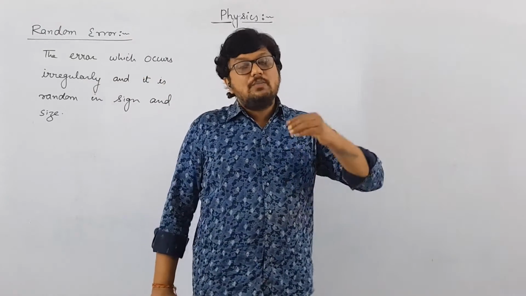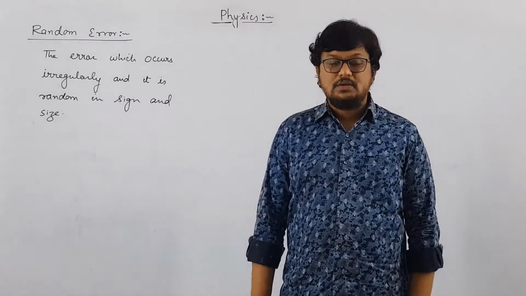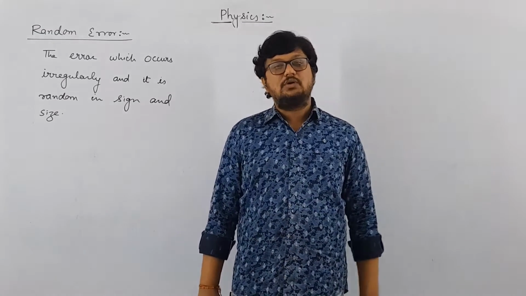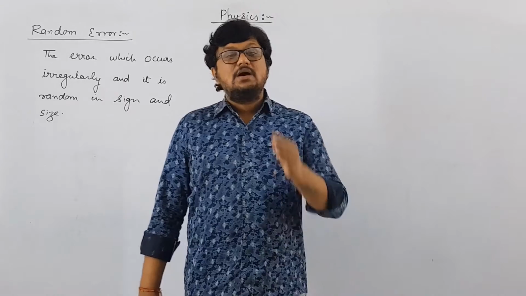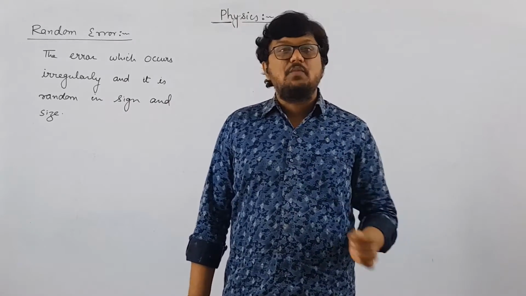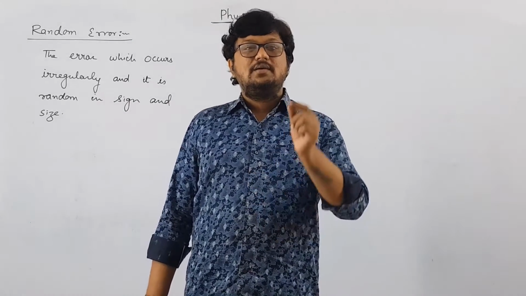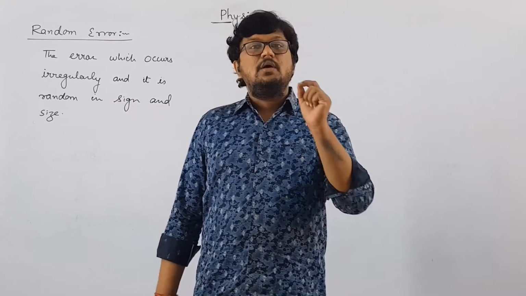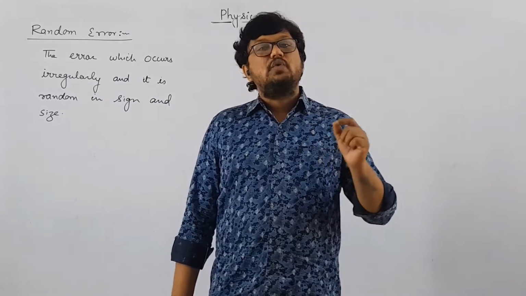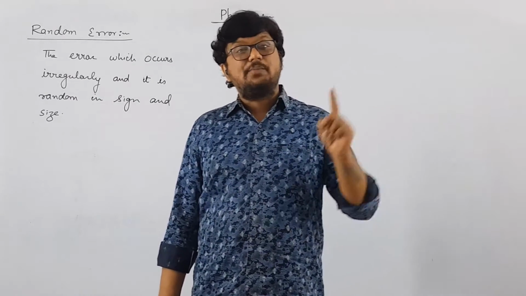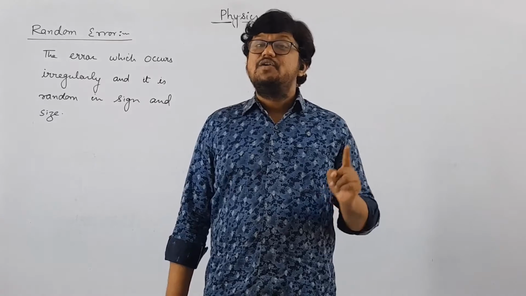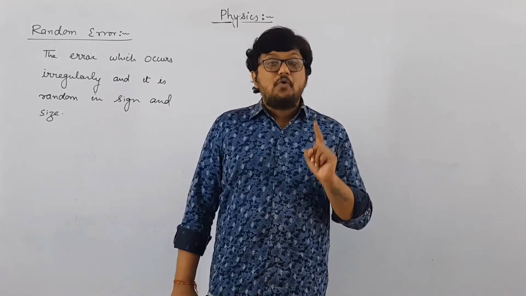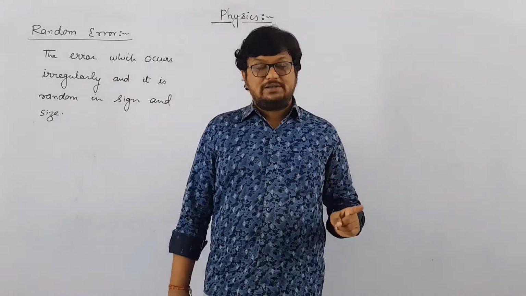Let us consider one more example for random error. Now in standard 10 you have come across Ohm's law. What is Ohm's law? Ohm's law is defined as: under fixed physical condition, the most important line, the amount of current flowing through any conductor is directly proportional to the potential difference applied across it.